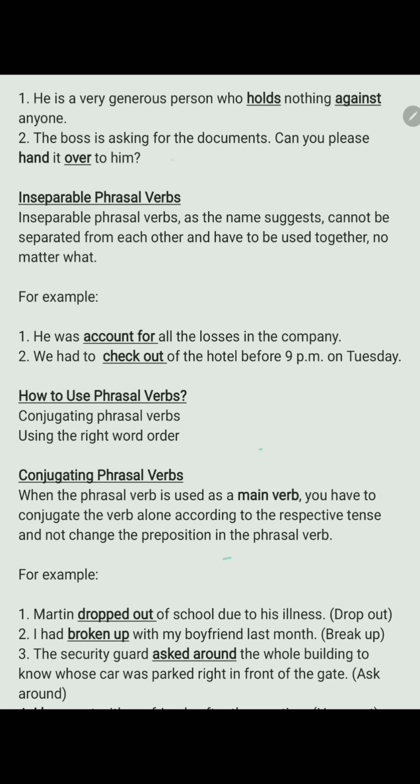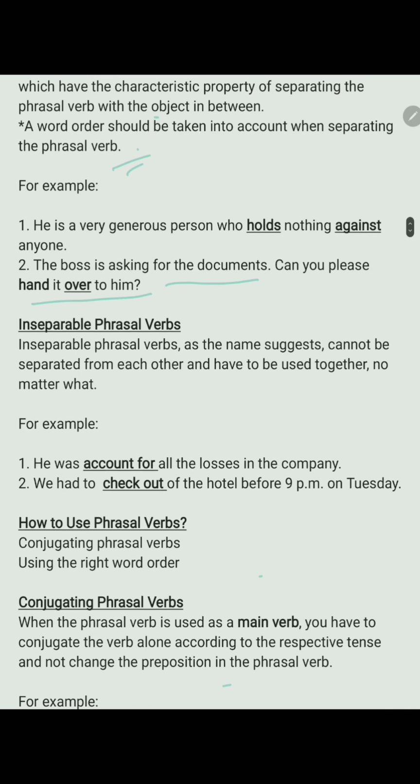The boss is asking for the documents. Can you please hand it over to him? Here, holds against is separated with nothing. Hand over is a phrasal verb and it is separated with it.